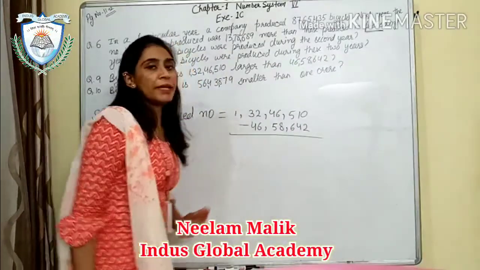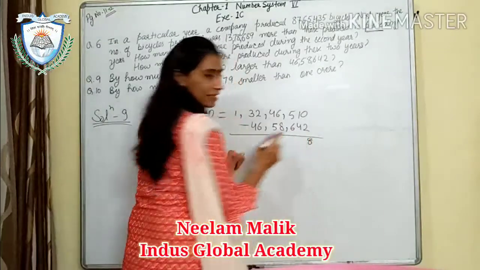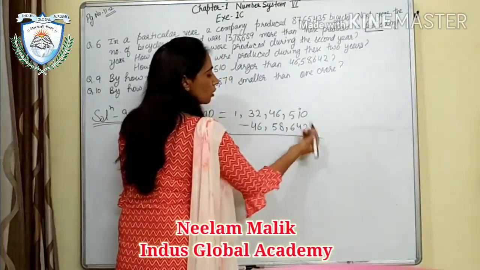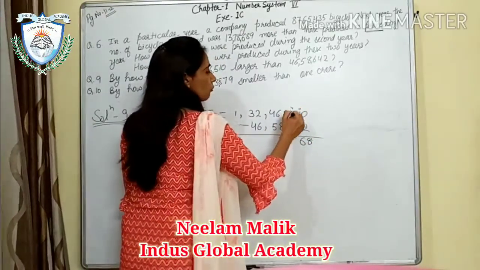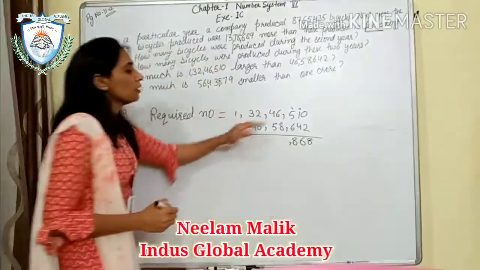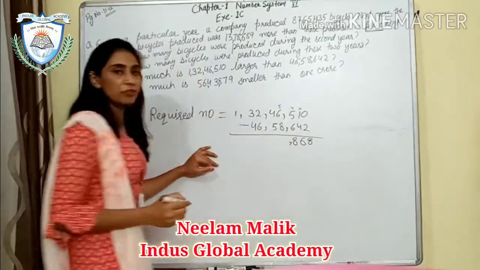From 10, 2 will go. It will be 8. So here will be 0. Now this is 10. From 10, 4 will go. It will be 6. Here is 4. From 14, 6 will go. That will be 8. Now this is one less, so it is 15. From 15, 8 will go.